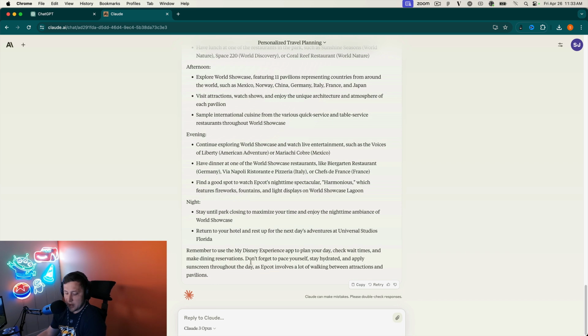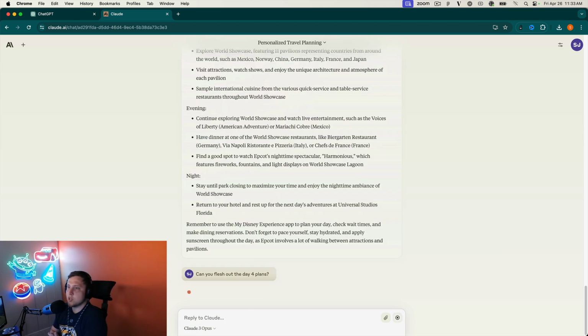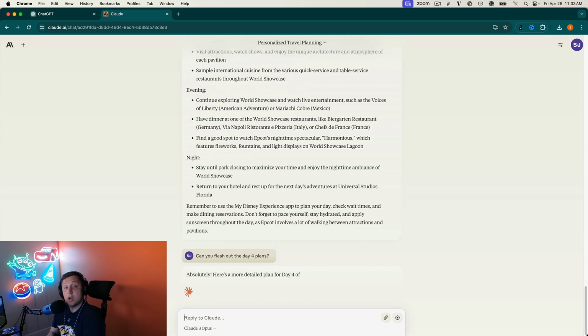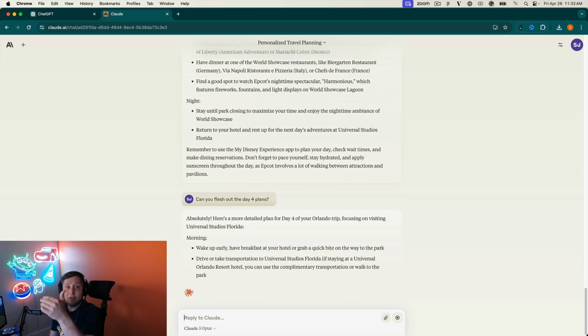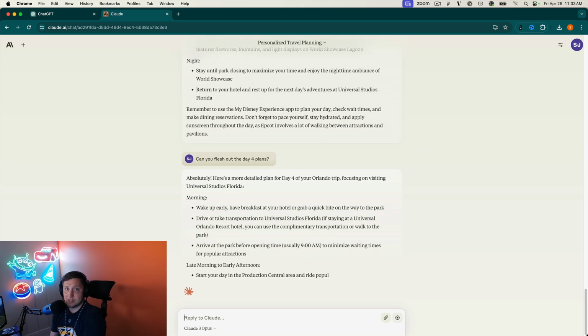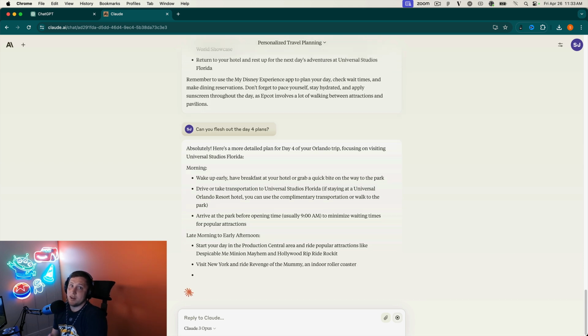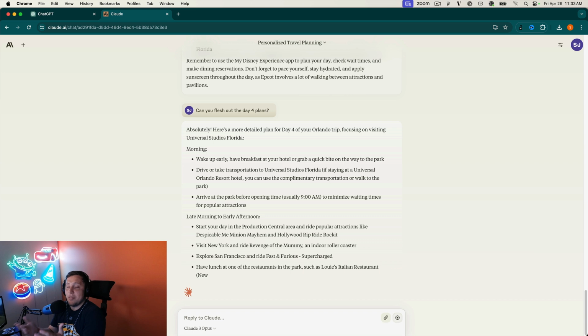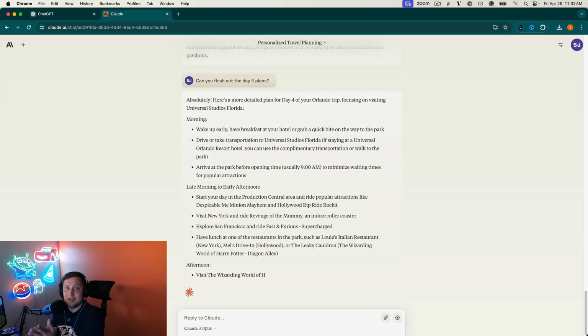But if this is your first time at Epcot, not a bad plan. All right, let's do day 4. So we're gonna give it one more chance for day 4 here. So I think that was Universal Studios, and day 5 is Universal's Islands of Adventure, which ChatGPT didn't even mention. I'd probably go to Islands of Adventure instead of going to the Kennedy Space Center. Of course, I could make that edit, but I think this is a better plan that Claude's putting together.